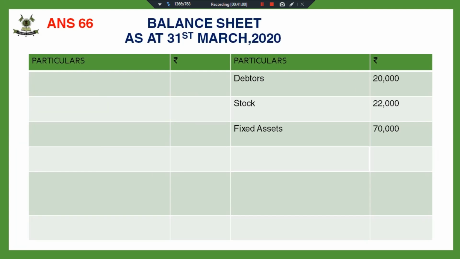First, I've recorded debtors, then stock, then fixed assets. The profit and loss account given in the balance sheet has been distributed amongst the partners, so it will not appear in the new balance sheet. All my reserves and losses or undistributed profits will not be appearing in the new balance sheet.